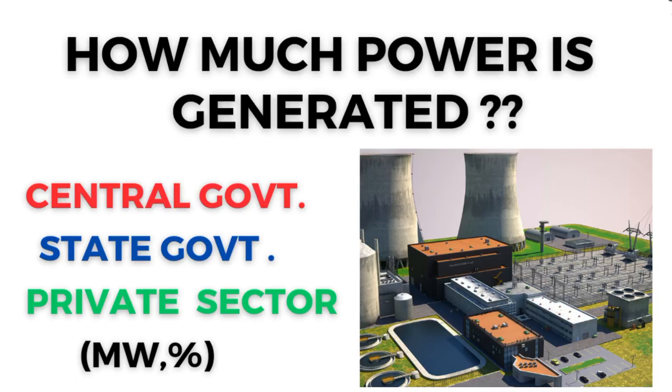So in this video I'm going to talk about how much electrical power is getting generated by different sectors. That means how much electrical power is getting generated by the central government and the state government, and also we will see how much electrical power is getting generated by the private sectors. Okay, so in percentage and megawatt terms we will see how much power is getting generated by different sectors. So let's see one by one.